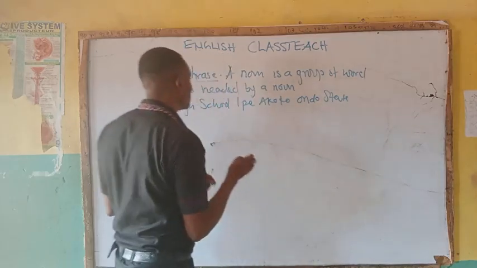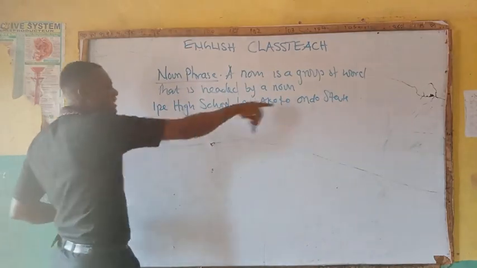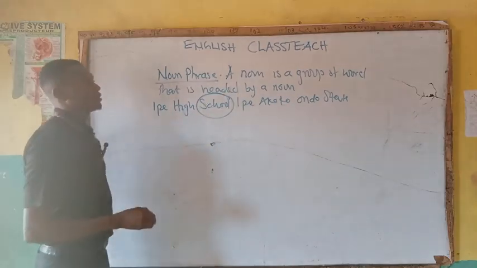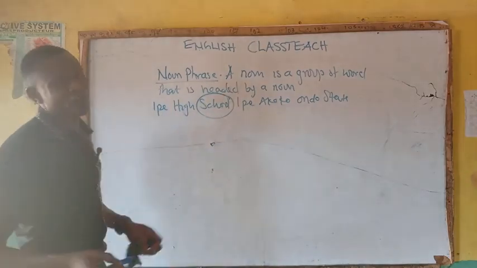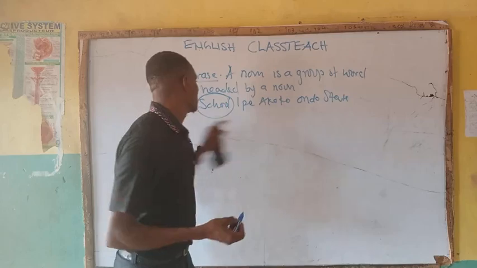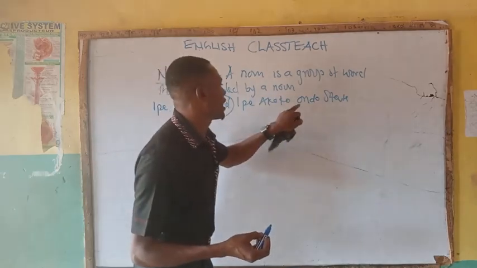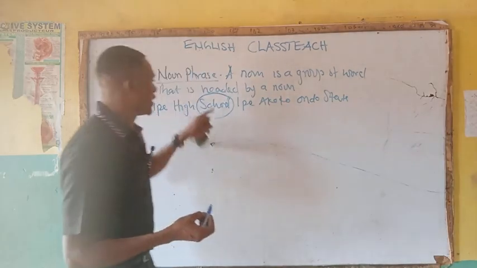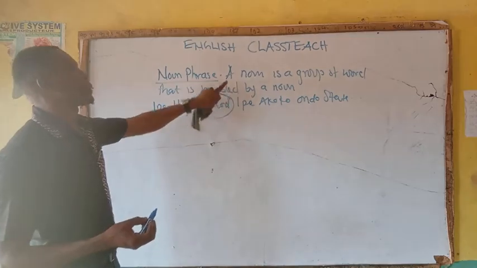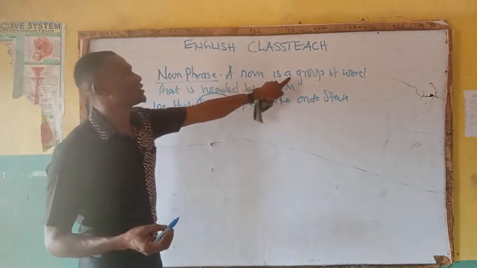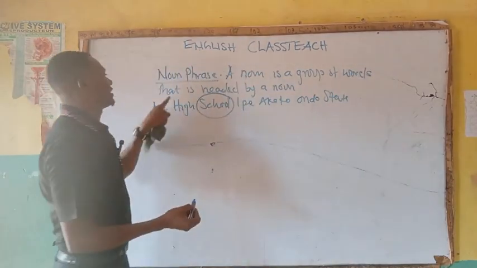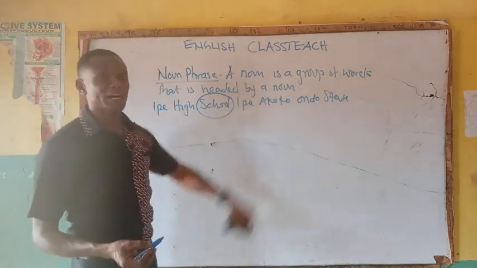State, noun. But the real noun that is heading this group is school. If you remove school, the remaining words will not have any meaning, like Ipe High, Ipe Akoko Ondo State. So school here is the head word. That's what the definition says: a noun phrase is a group of words that is headed by a noun.